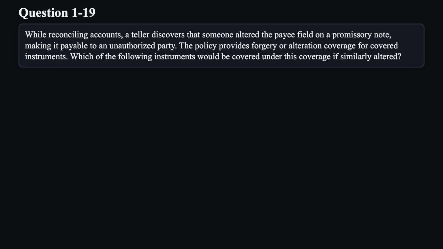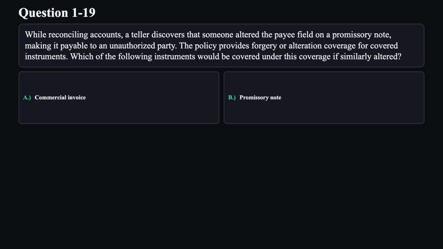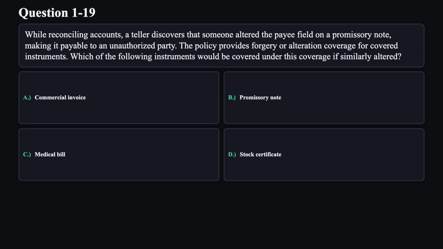Question 19. While reconciling accounts, a teller discovers that someone altered the payee field on a promissory note, making it payable to an unauthorized party. The policy provides forgery or alteration coverage for covered instruments. Which of the following instruments would be covered under this coverage if similarly altered? A. Commercial invoice. B. Promissory note. C. Medical bill. D. Stock certificate.